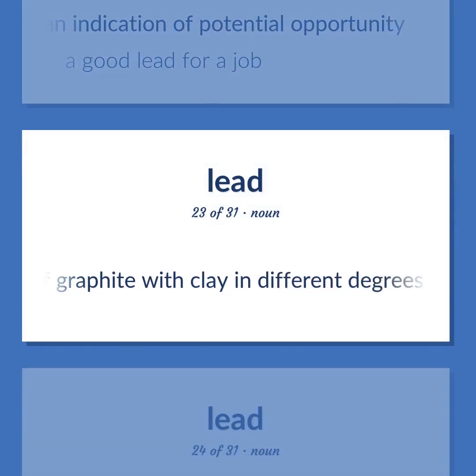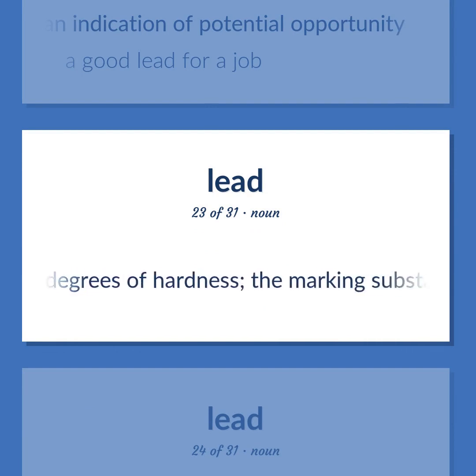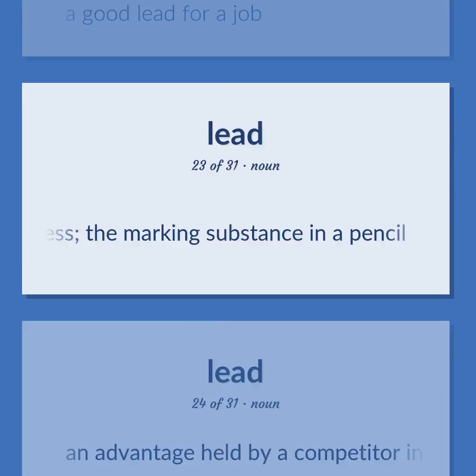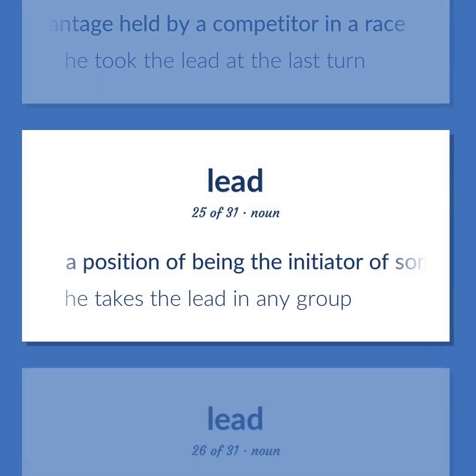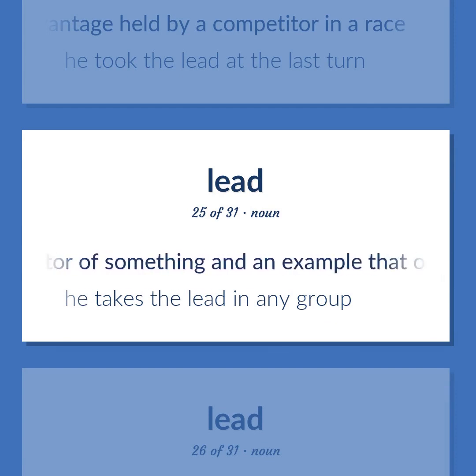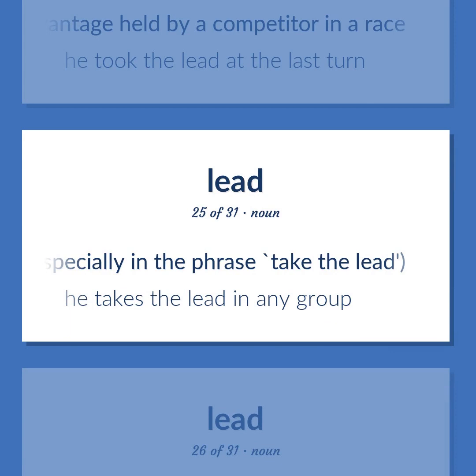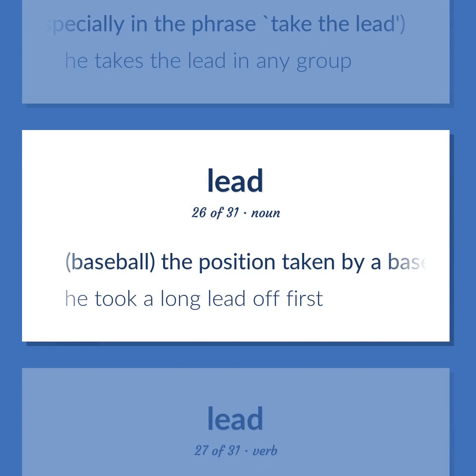Mixture of graphite with clay in different degrees of hardness. The marking substance in a pencil. An advantage held by a competitor in a race. He took the lead at the last turn. A position of being the initiator of something and an example that others will follow, especially in the phrase, take the lead. He takes the lead in any group. Baseball. The position taken by a base runner preparing to advance to the next base. He took a long lead off first.